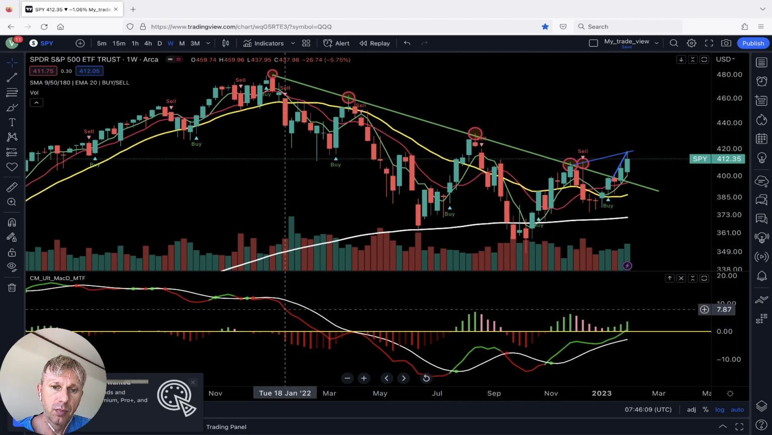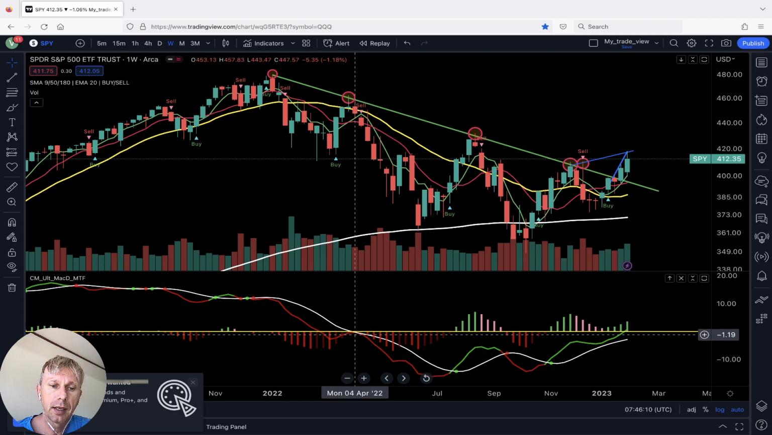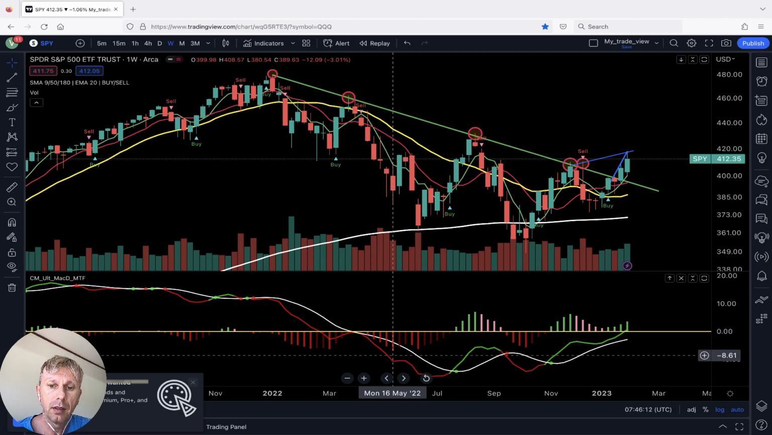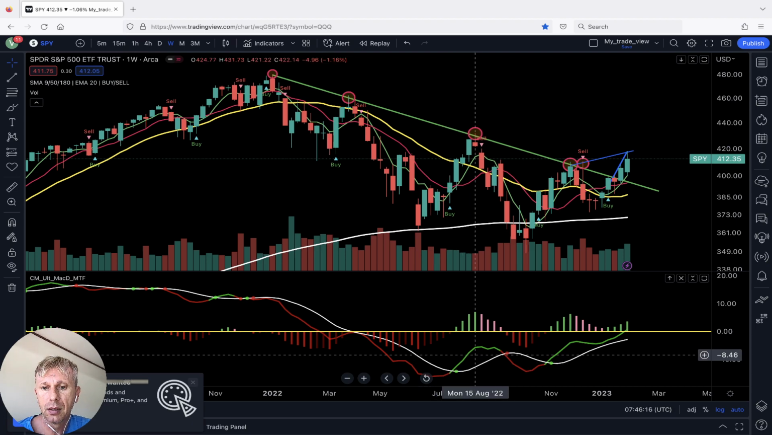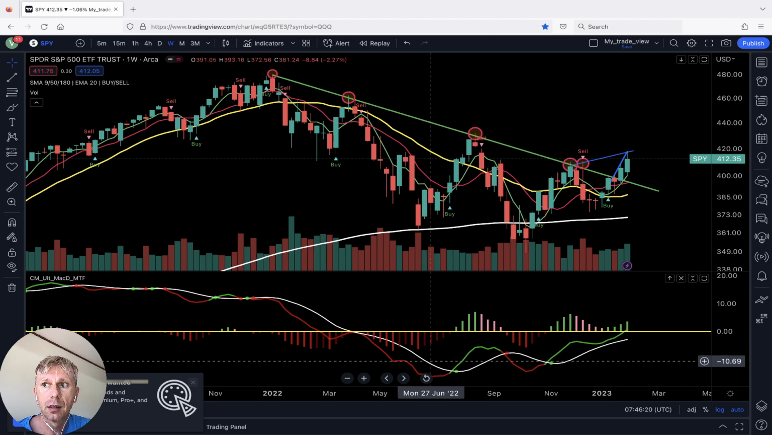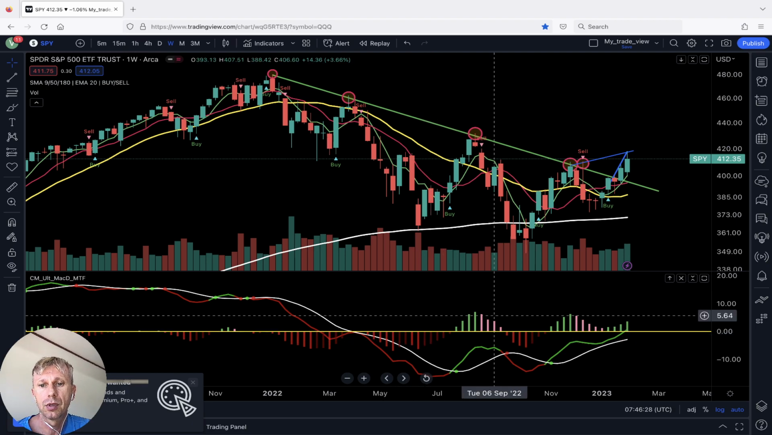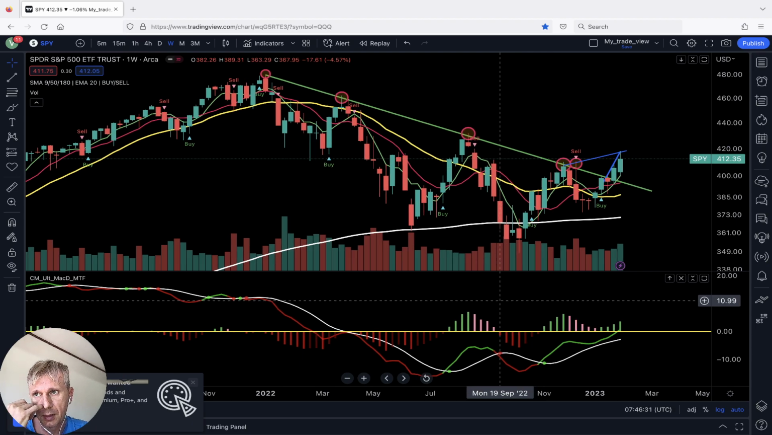Red line on the MACD is a bearish trend. Green line is a bullish trend on MACD. The white line is the signal line for the MACD indicator. The yellow line is the zero line between bullish and bearish territory. That's all. It's so simple, but it's not easy because of the emotions involved.